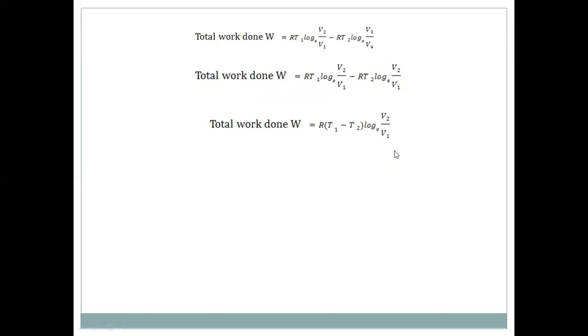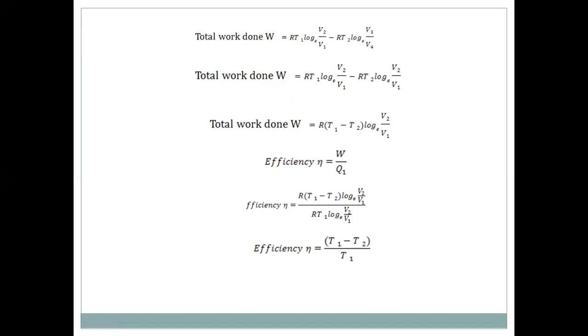We know from the efficiency formula, that is W by Q1. We know W is equal to R into T1 minus T2 into log V2 by V1, and Q1 is equal to RT1 log V2 by V1 from the first equation. R cancels, and log V2 by V1 cancels, so the efficiency eta is equal to T1 minus T2 by T1, or may be written as eta is equal to 1 minus T2 by T1. So this is the efficiency of the Carnot heat engine.